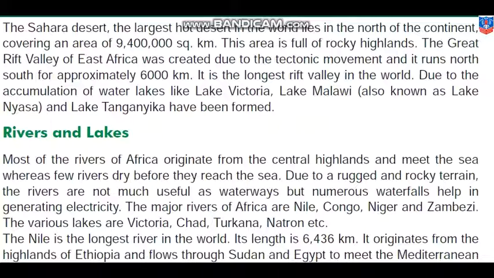Next topic is rivers and lakes. Most of the rivers of Africa originate from the central highlands and meet the sea, whereas a few rivers dry up before they reach the sea. You very well remember what those rivers are called. जो sea को नहीं मिलते हैं, they are called non-perennial rivers. They have water in them only during the rainy season. But most of the rivers either originate from mountains or highlands.